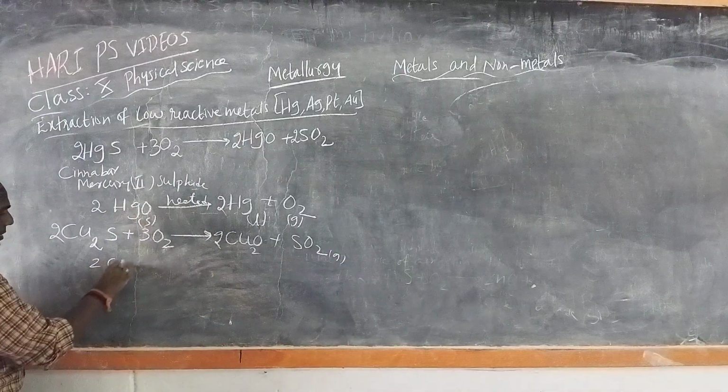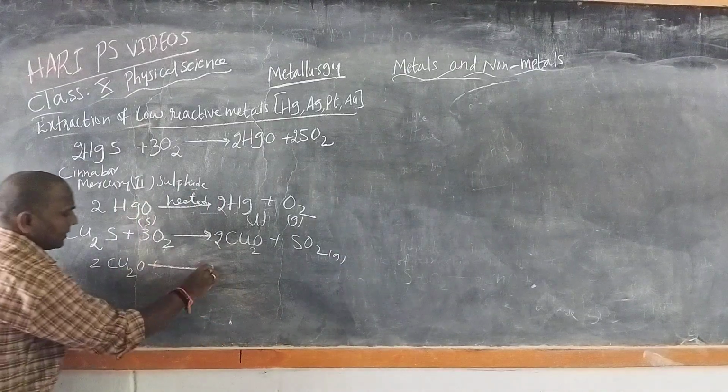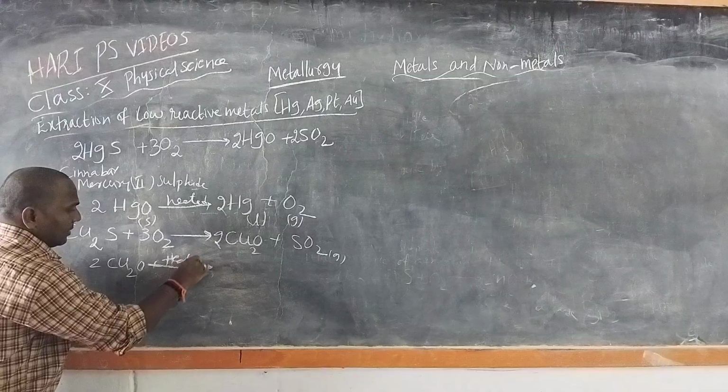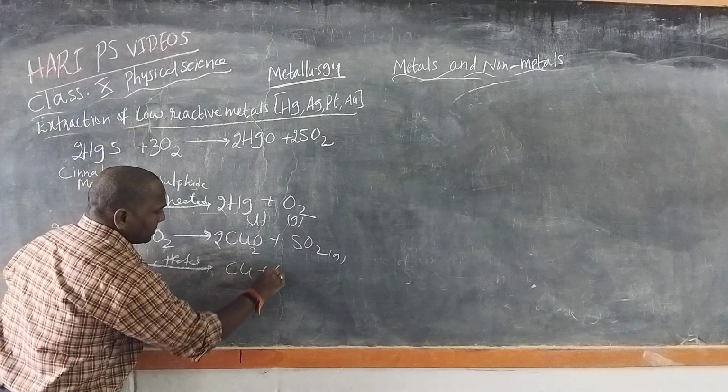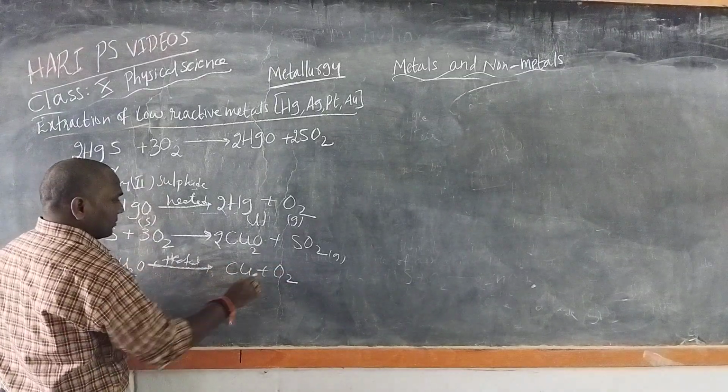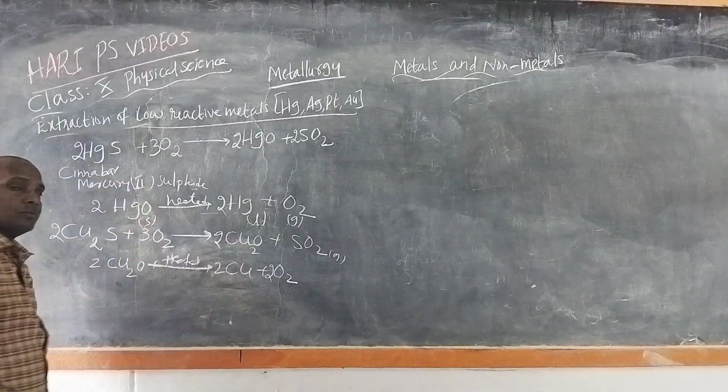Then this copper oxide, when heated, forms copper plus oxygen.